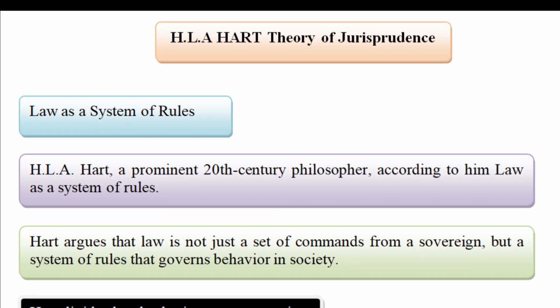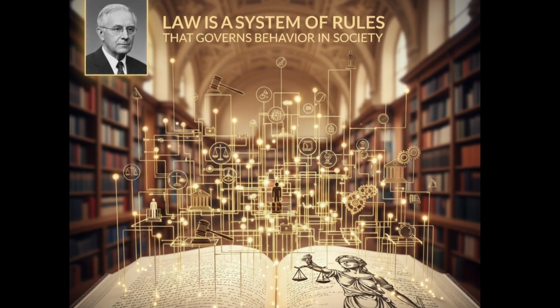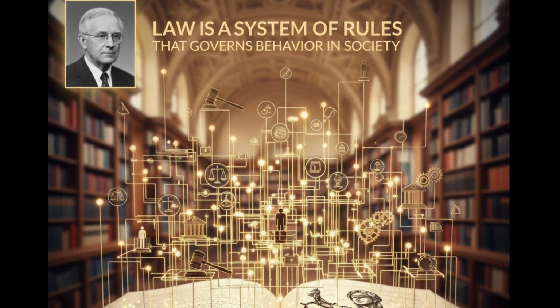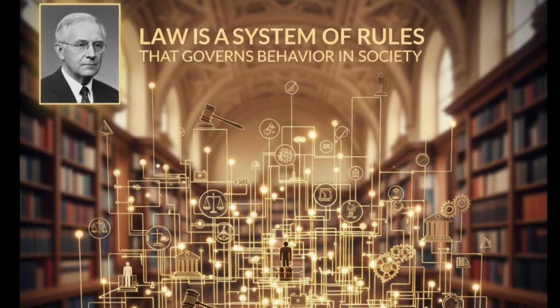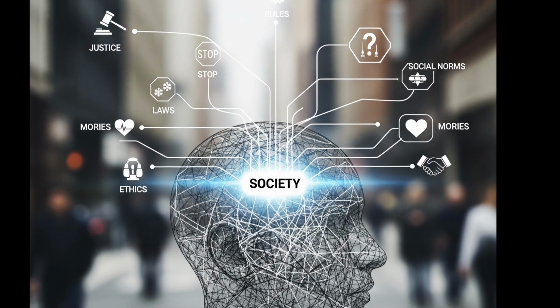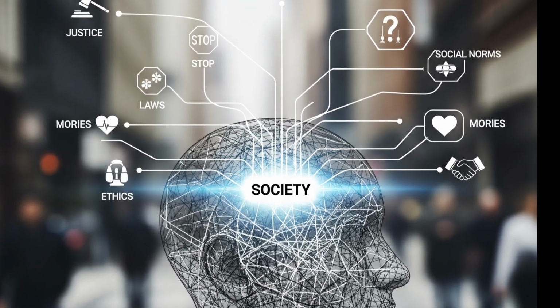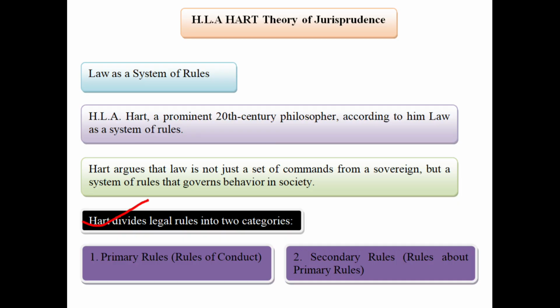Today we are going to discuss Hart's theory of jurisprudence. H.L.A. Hart, a prominent 20th century philosopher, says that law has a system of rules. Hart says that law is not just a set of commands, but a system of rules that regulates behavior in society. Here, Hart divides legal rules into two categories: number one, primary rules, and number two, secondary rules.